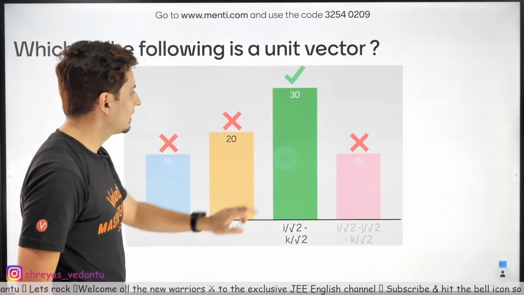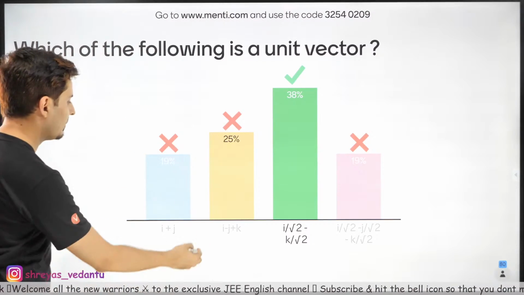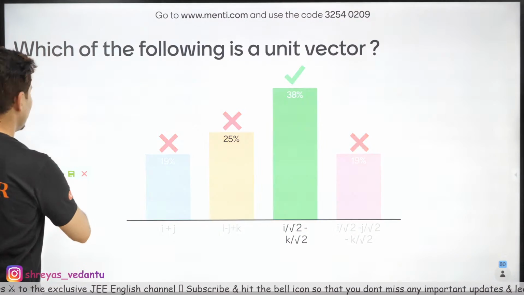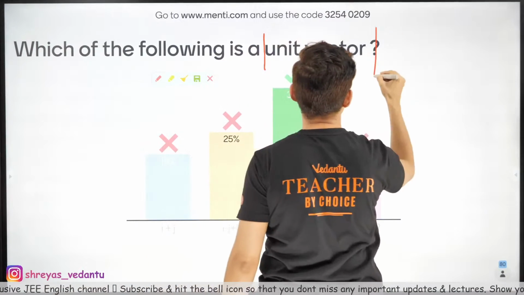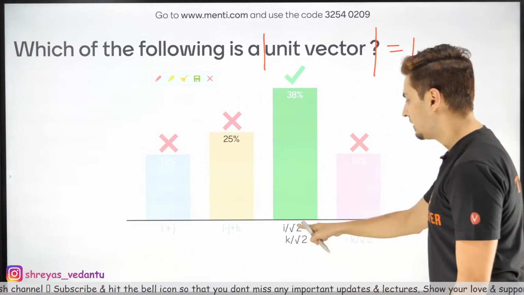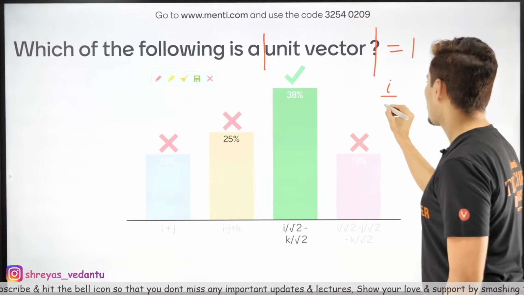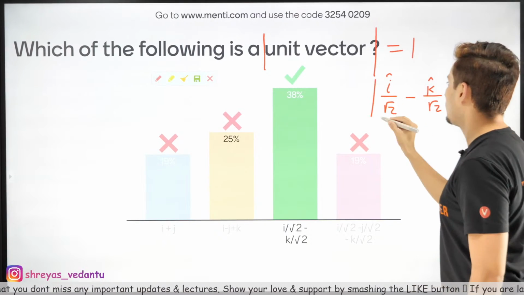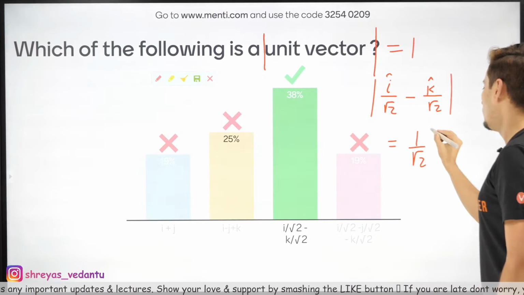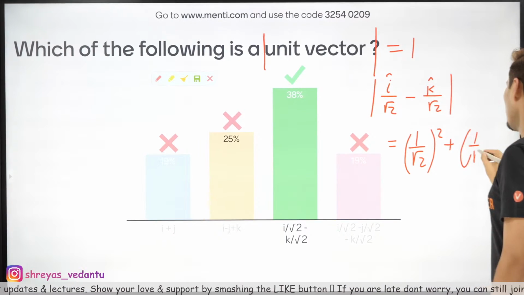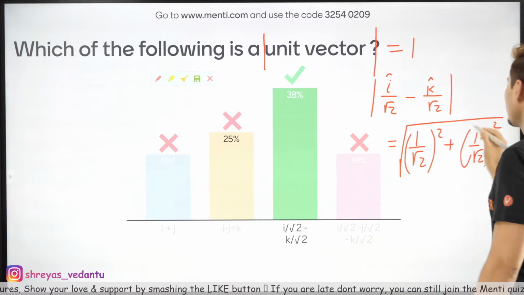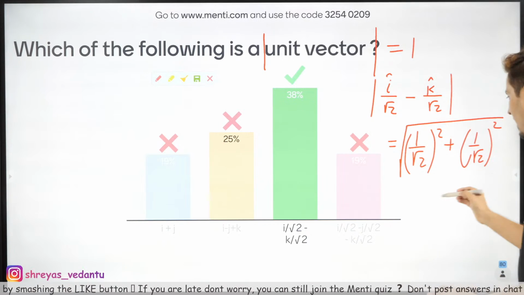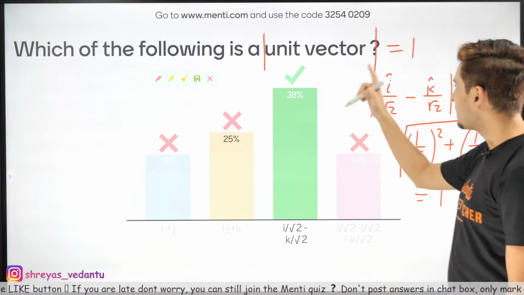Beautiful, guys. Look at that. How many percent? 38%. A lot of people thought these. They saw 1, 1, 1, 1 and they marked it. Remember, guys, unit vector means the magnitude of it is 1. Now, if you take this vector, this is nothing but i cap by root 2 minus k cap by root 2. So if you take the magnitude of this vector, what is it? 1 by root 2 square plus 1 by root 2 square, the whole thing under the root. That's the magnitude of any vector. So half plus half is 1 and the root of 1 is 1. So this is a unit vector.